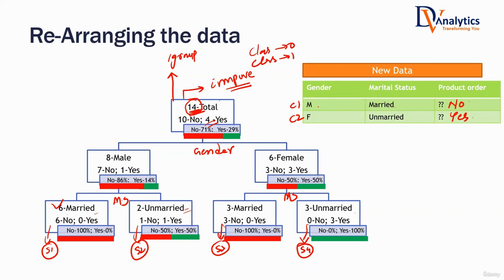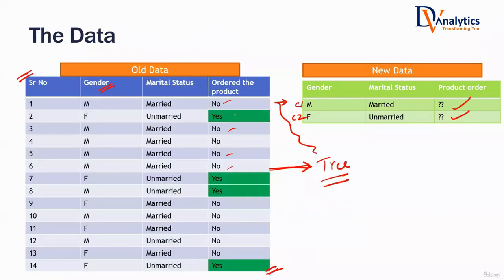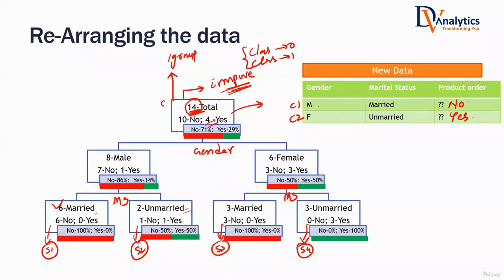If the data is impure like this, what do you mean by impurity? Both the classes are there. You cannot make a decision. If I give you this overall data, with both the classes there, you cannot make any decision. Divide the data into segments or subsets which are pure. What do you mean by purity? If you take 6 customers, all the 6 are not buying. This is a pure subset. Only one class is dominating.